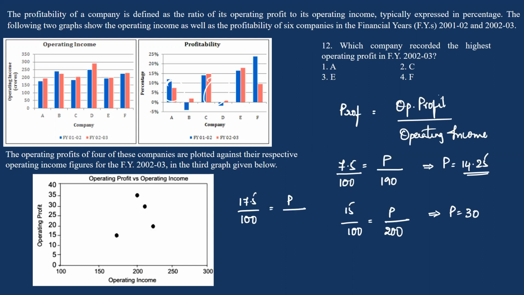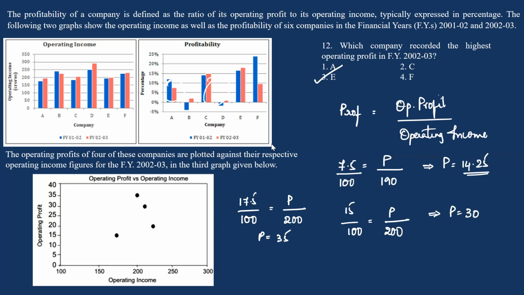E's operating income is 200. So operating profit is 35. And similarly, you can find the operating profit for F, which will be 19 point something, definitely less than 35. So the answer for this question should be E. Simple question, isn't it?